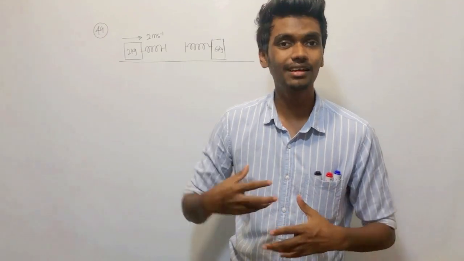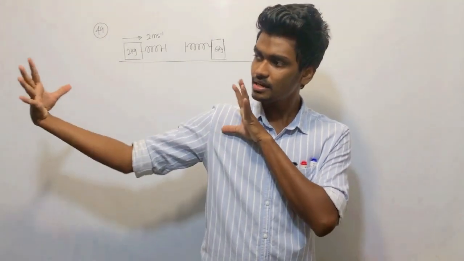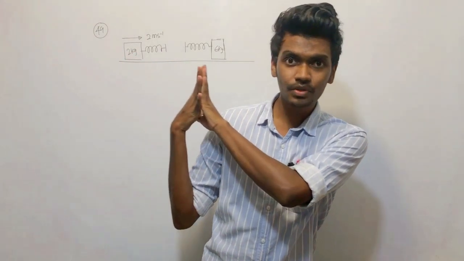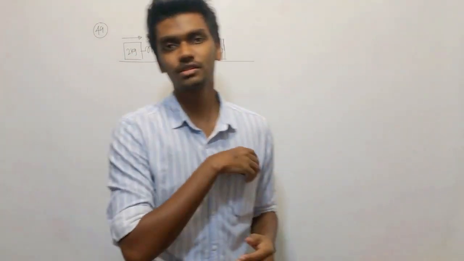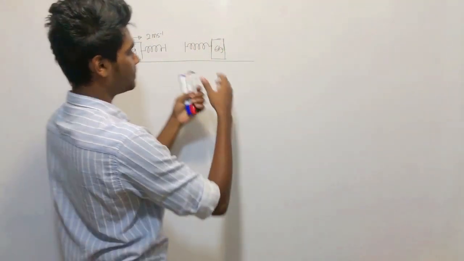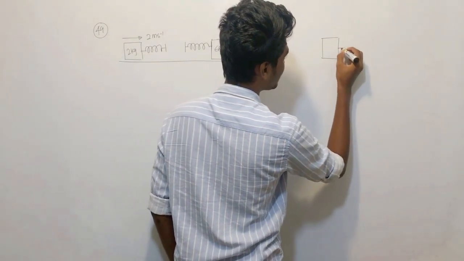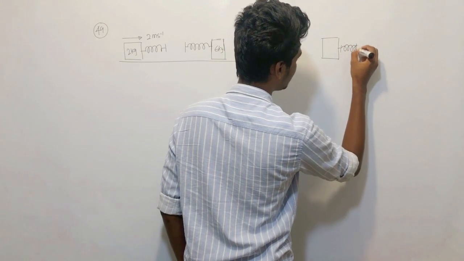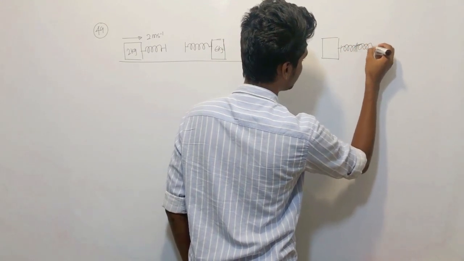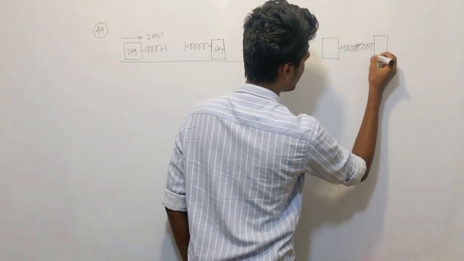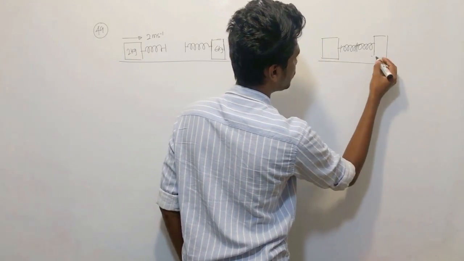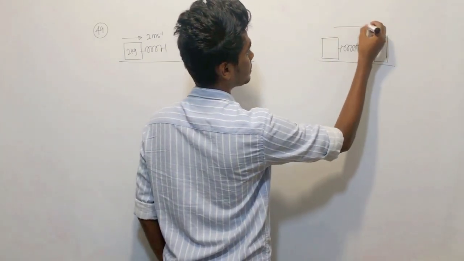So it will be at rest until the spring is completely compressed, and then only it will start to move, right? So after completely this thing, both will start to move with the same velocity, right? Both will move as one object, right?